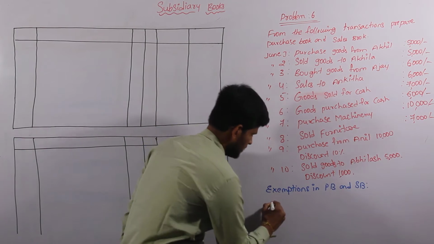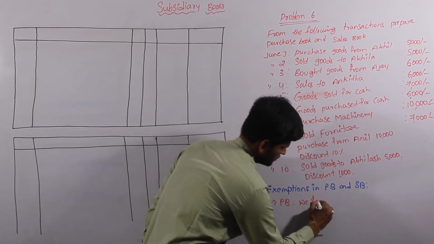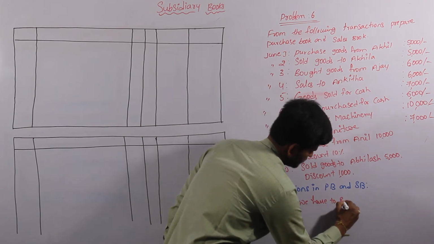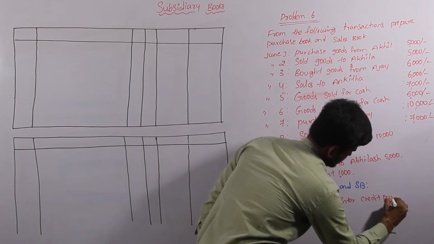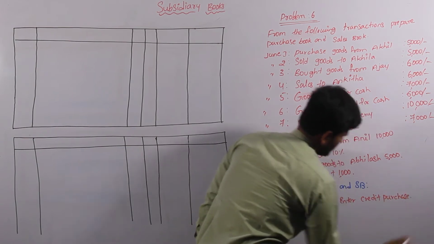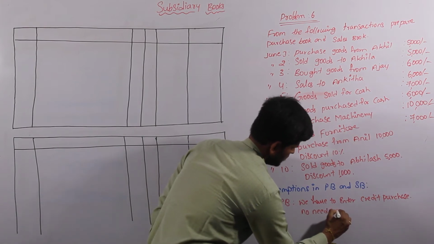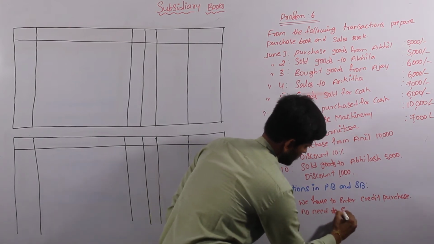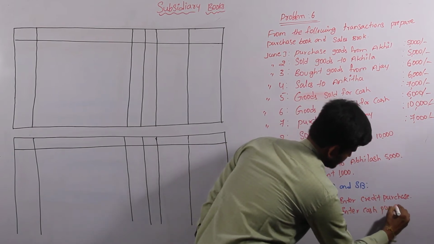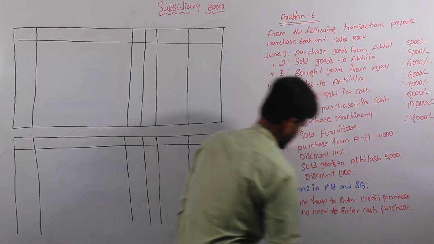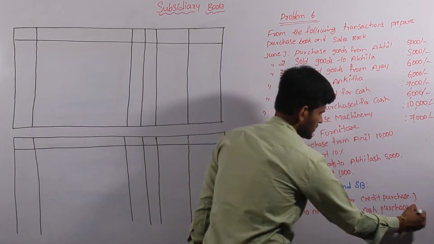I am writing the exemption about the purchase book. In purchase book we have to enter credit purchases, and no need to enter cash purchases. This is the first condition, and this is the second one.